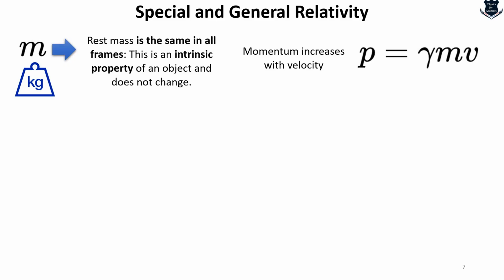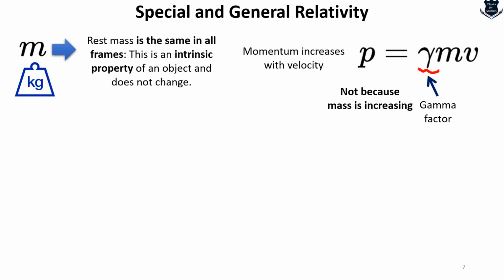So from here we can understand this is a very important concept: if you take a rest mass, it is the same in all frames of reference. This is an intrinsic property of an object and does not change. Whereas momentum increases with velocity, and that is why we got the gamma factor. But this is due to the gamma factor, not because of mass.